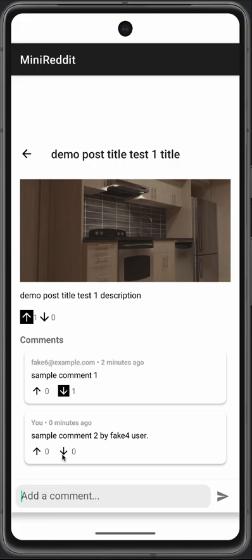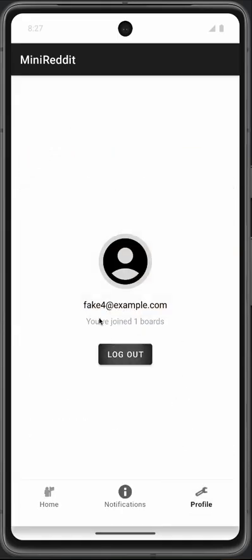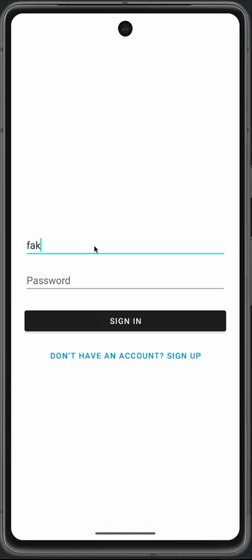And we'll notice that the comments are ordered. The newer comments will appear in descending order actually. So we'll see the older comments at the top, newer comments at the bottom. Now I will log out and log in as fake 6 user.